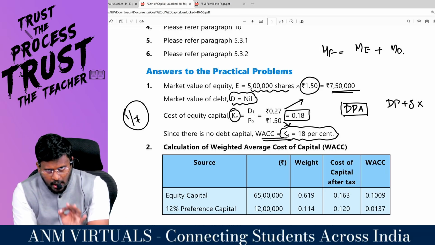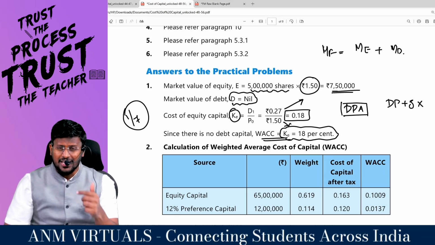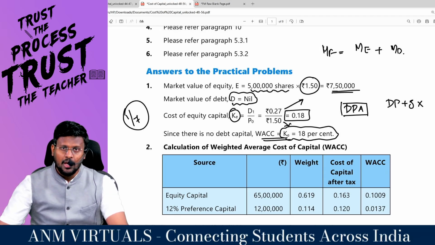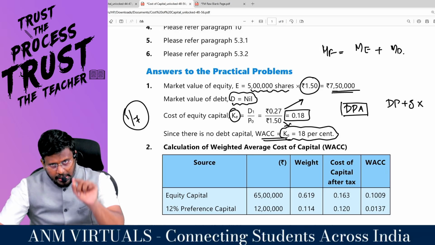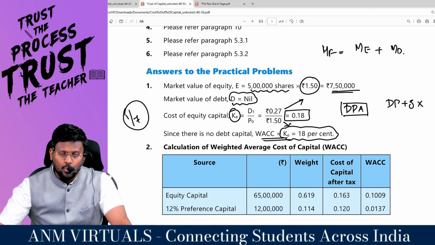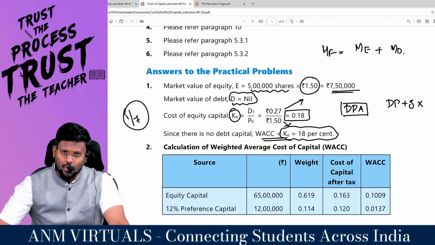Do this question number 1 and try question number 2 by yourself. Then check the answer with me, do not just listen to the answer with me. I'm waiting for you to try question number 2 and check your answer, and once you get that answer, update me whether you got the right answer or not.